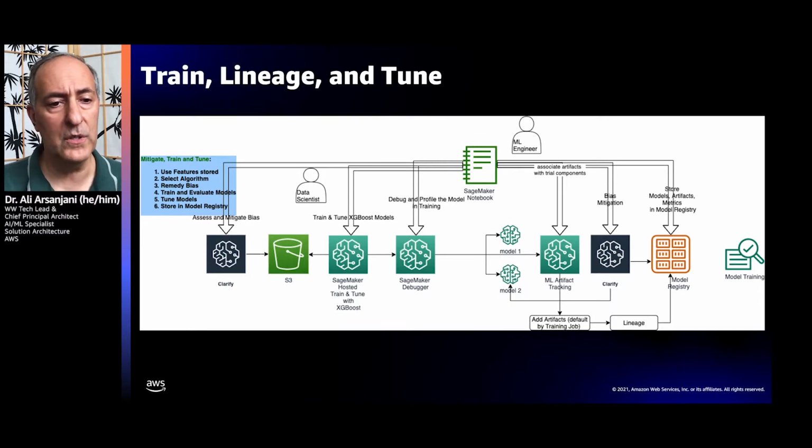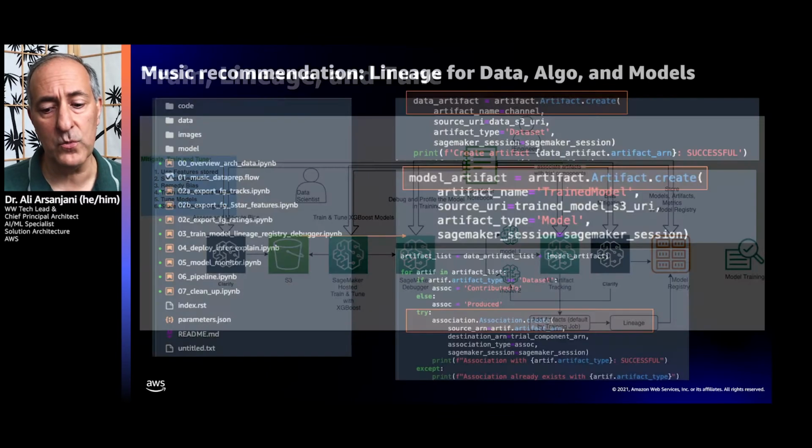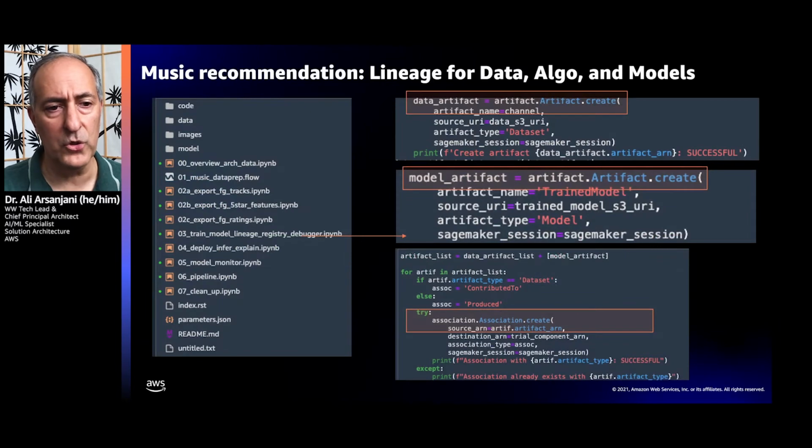We could use Amazon Clarify to detect bias in the data or bias in the model, and then after we mitigate the bias, we can pick the best model and deposit it in the model registry. So this is what the next notebook is going to show us. This is notebook number 3, which is train the model, provide lineage, deposit in the registry, and by the way, we're also going to be looking at how we debug.